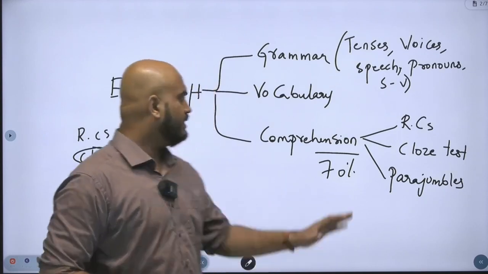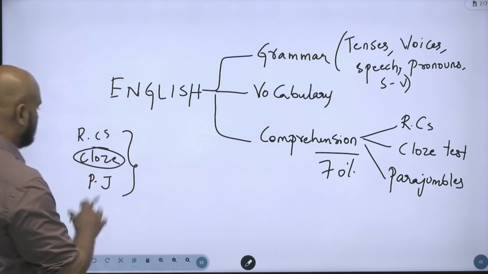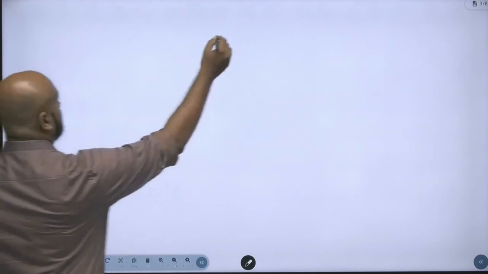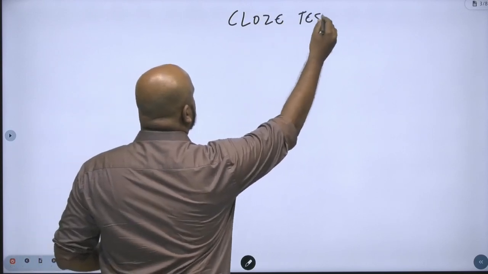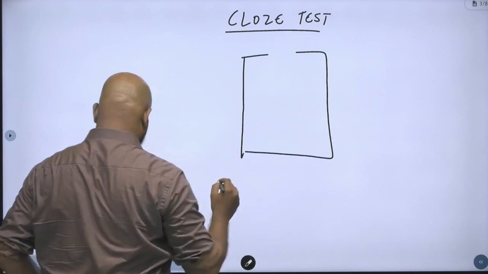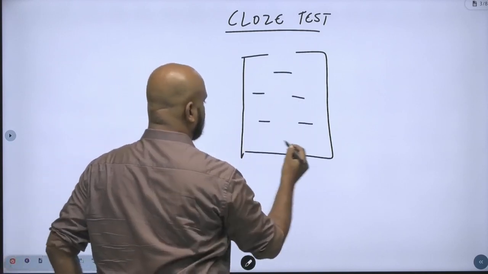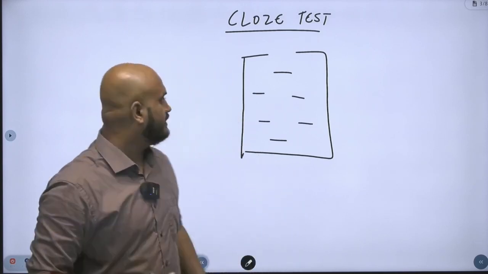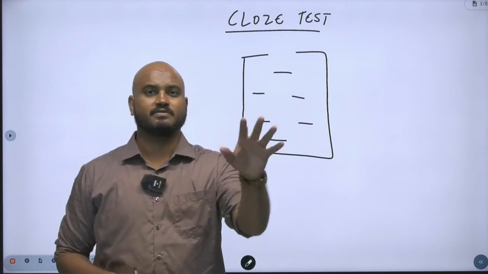I will do a thorough video on the cloze test right now in this video itself, right? So let's start with the cloze test. Now what is a cloze test, guys? A cloze test is nothing but you will be given a sheet of paper, and in that sheet of paper you will be given certain blanks. There are certain blanks left, and for each blank there are 5 options, right? And you need to select from those 5 options.